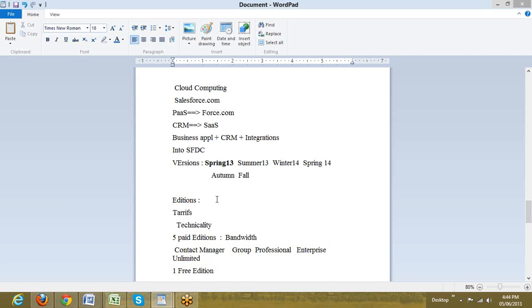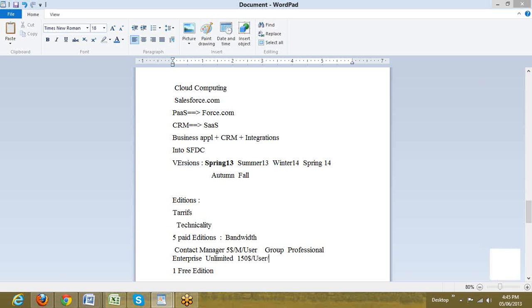The Contact Manager starts somewhere with $5 per month per user. For every user of Salesforce, when the client pays $5 per month, that's the cheapest rate they offer. Unlimited might go even up to $150 per user per month.